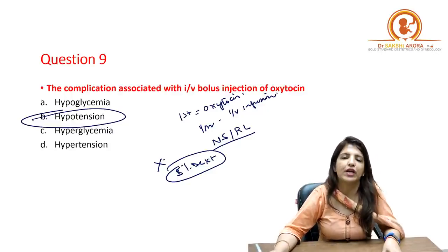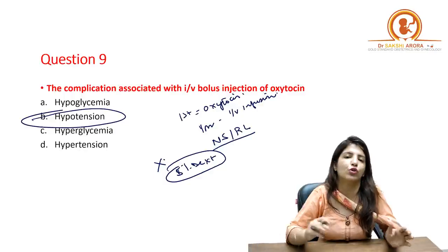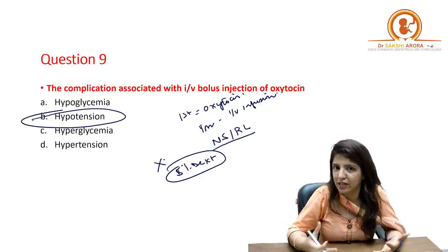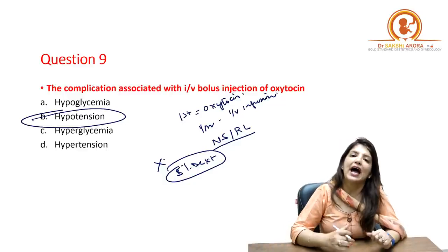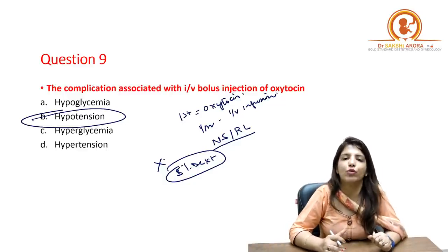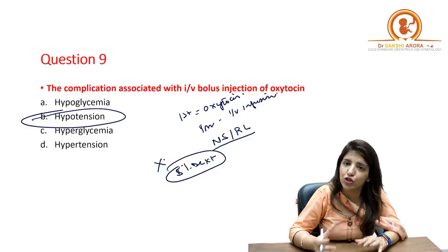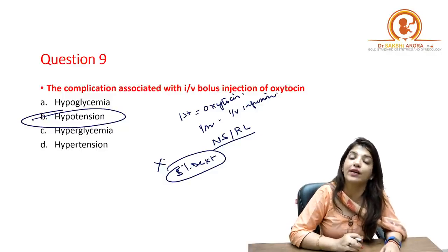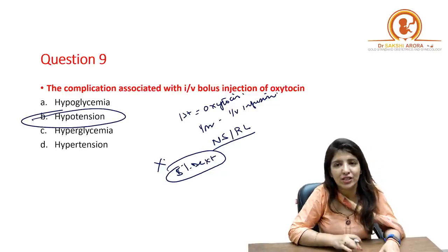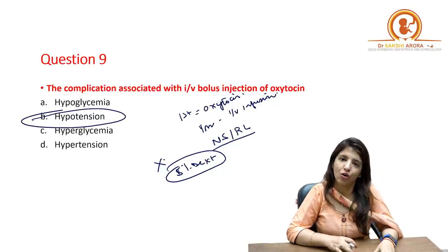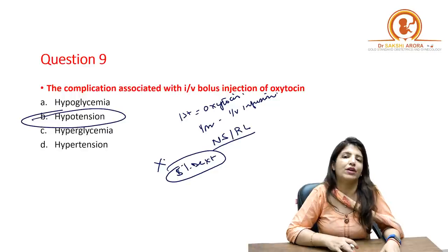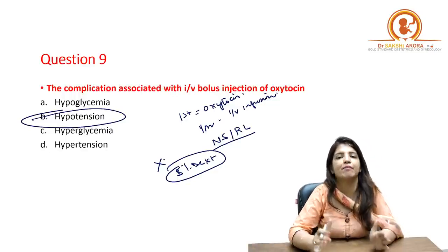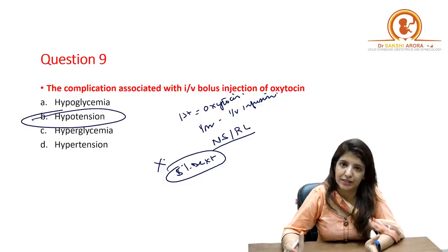In case of PPH, you have to give oxytocin for a very long time. That means you will have to give a lot of fluids in case of PPH, right? And in this case, if I am going to use electrolyte deficient media to give the oxytocin, it can lead to water intoxication, because oxytocin and antidiuretic hormone, both of them are released from the posterior pituitary. So oxytocin itself has some antidiuretic properties.